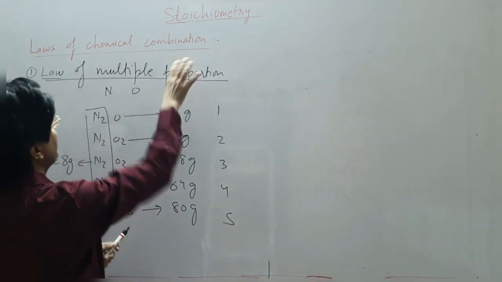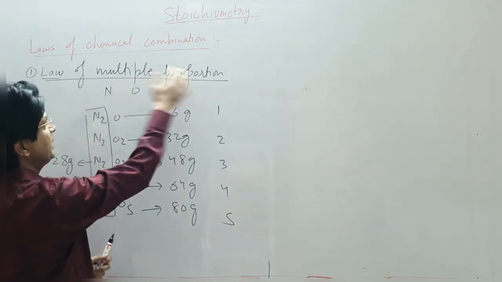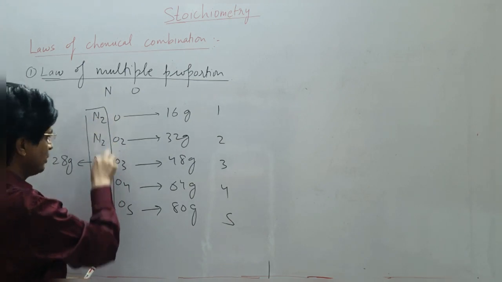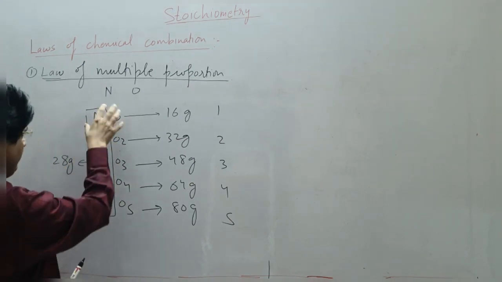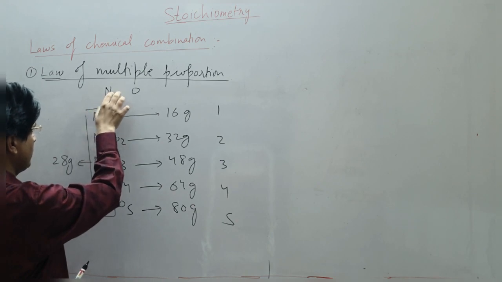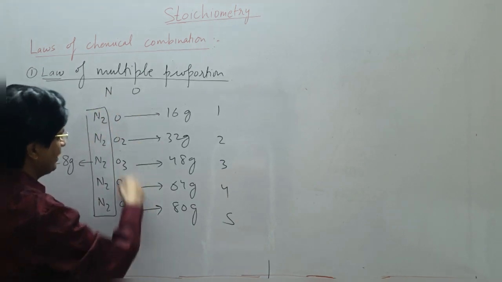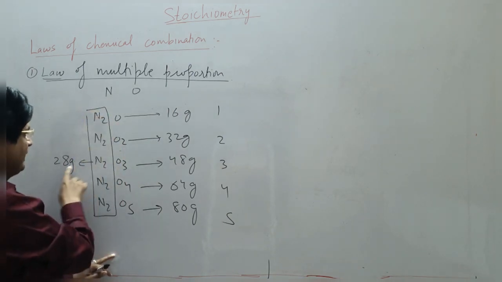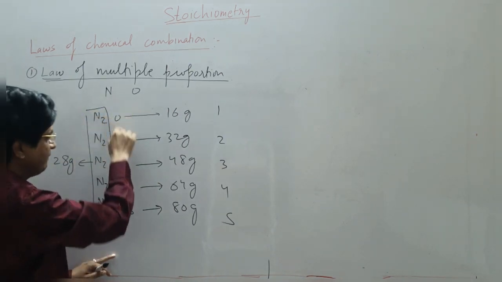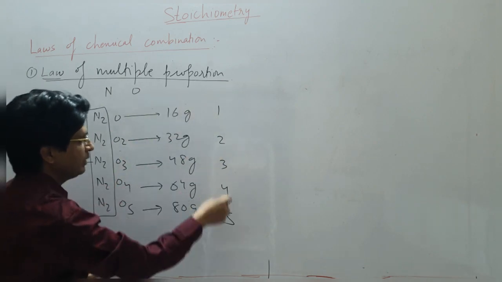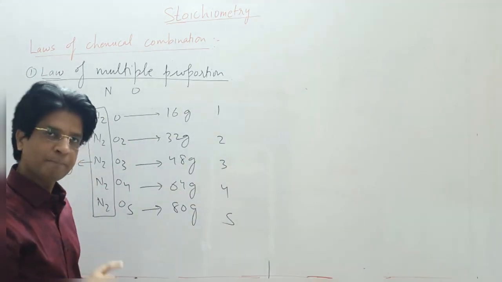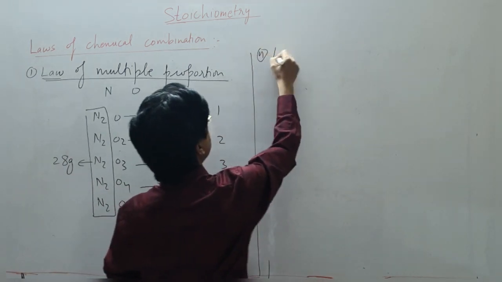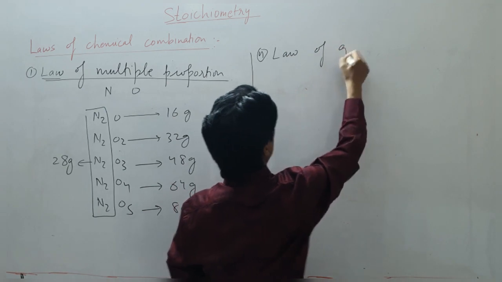So what does the law of multiple proportion say? It says that if two elements react to form more than two compounds, the different weights of one element, in this case oxygen, which react with a fixed weight of the other element, in this case nitrogen, will bear a simple ratio. I hope that is clear. Okay. Then we have the fourth law, and this is the law of gaseous volume.